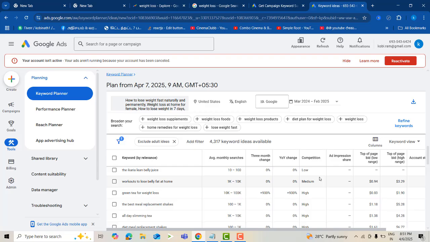Again, we have to consider long tail keywords. These are the tips I gave you. Keep following the tips, and you will easily rank your website on the first page of Google.